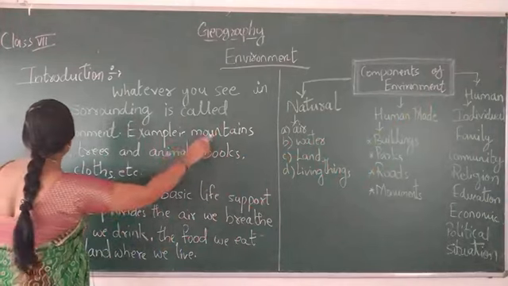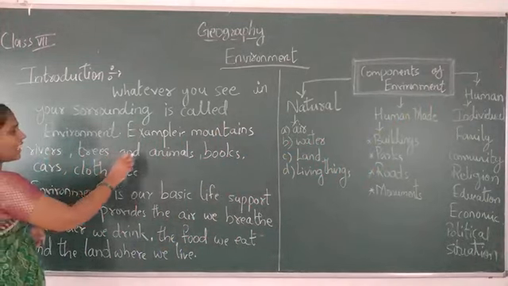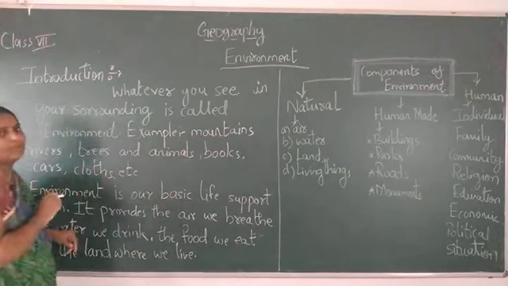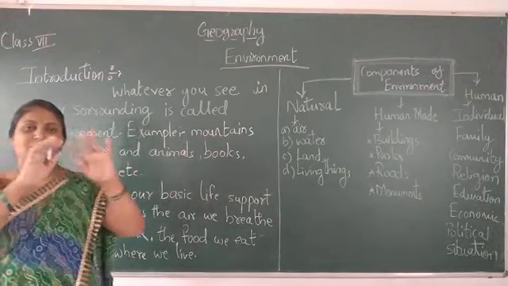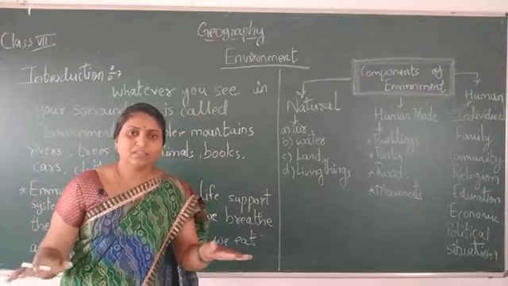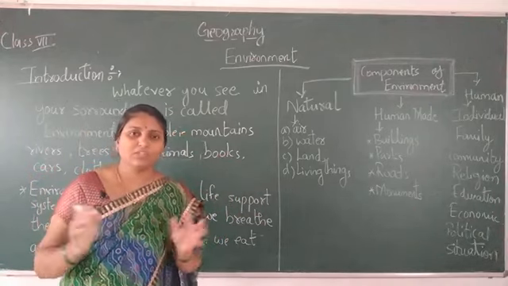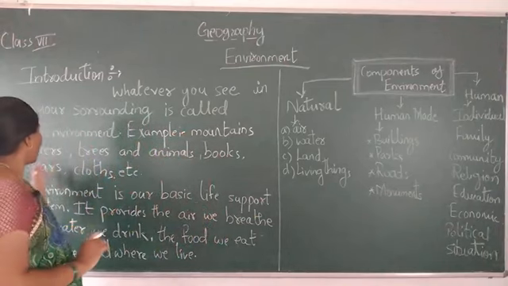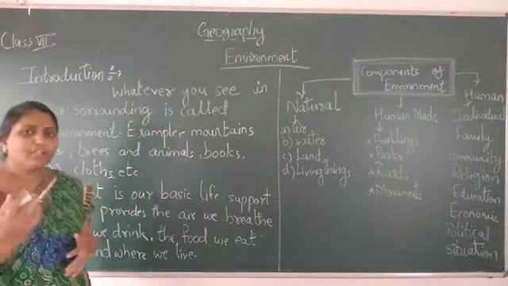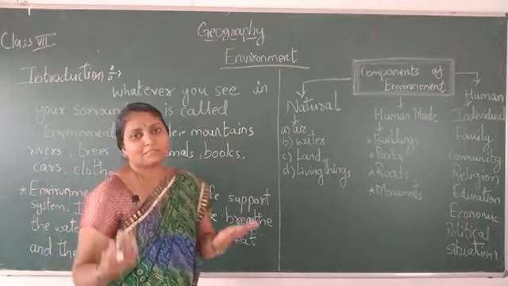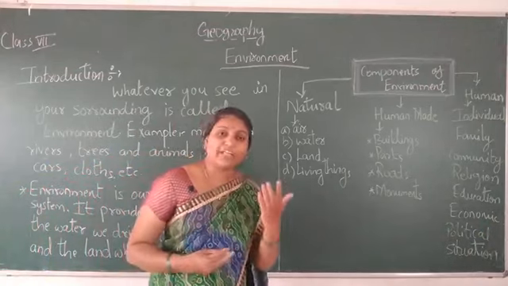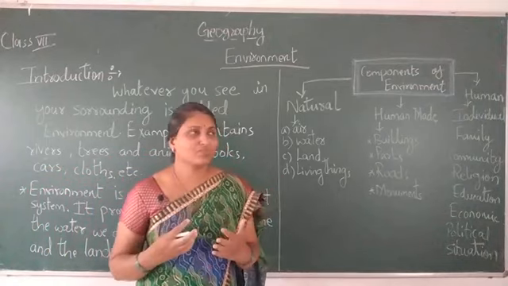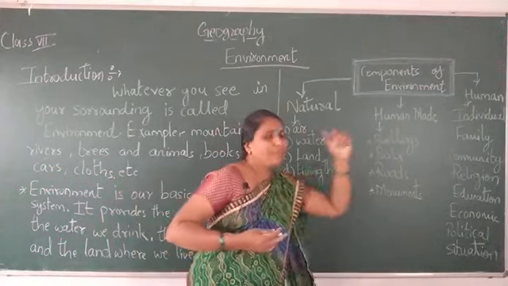The mountains, rivers, trees, and animals are all natural. What we get on the earth itself is natural. Whereas the books, cars, clothes are things that we people have made, with our knowledge and our ideas. So it is called the human made.